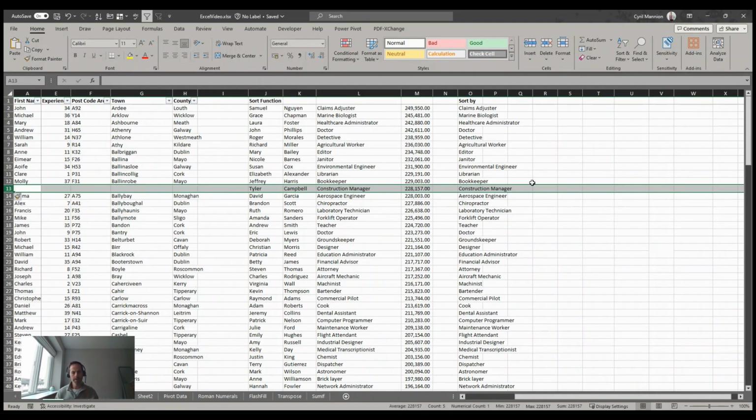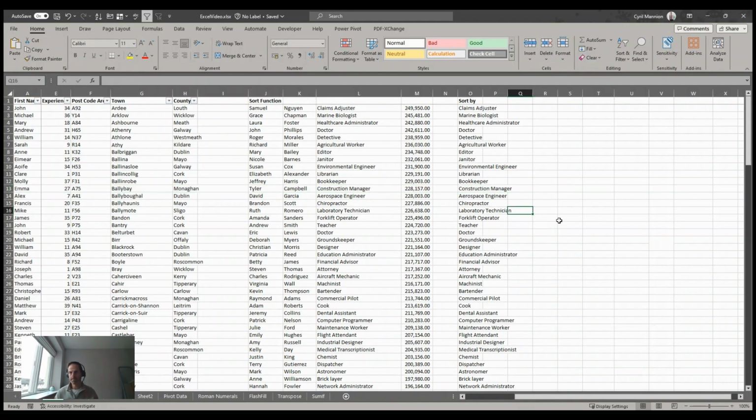Now, if I wanted to delete that line, so I've put it in the wrong place, I just select delete and it gets rid of that line. So that's basically very simple what it does.